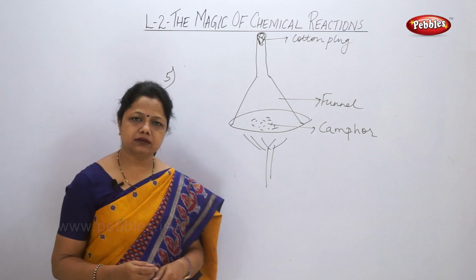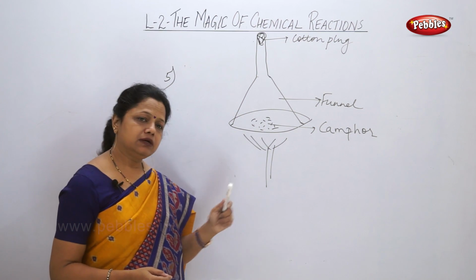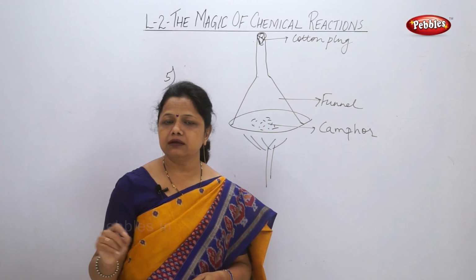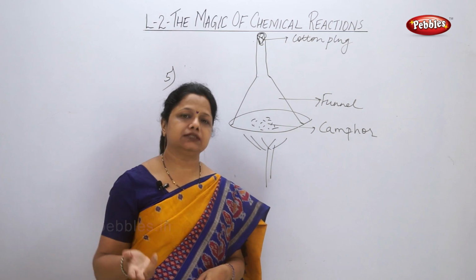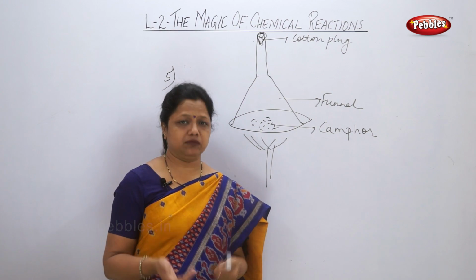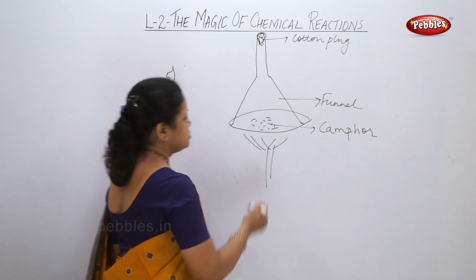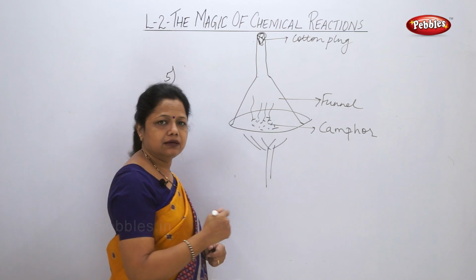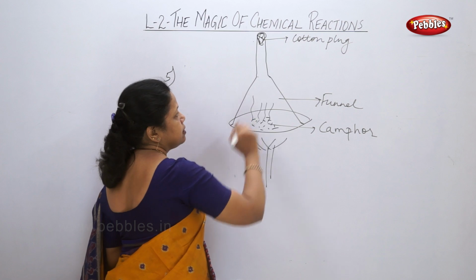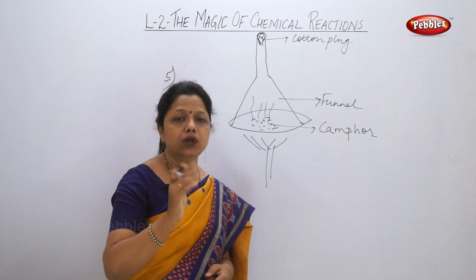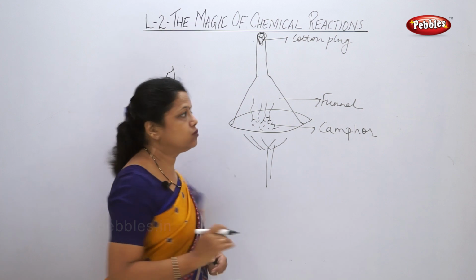This is the arrangement. When I am giving heat, this camphor, as I told you, has a peculiar characteristic. It directly changes into gaseous state. When it changes into gaseous state, it sublimes. It does not go into liquid state. When it goes into the gaseous state, the upper part of the funnel is comparatively cooler. Yes, it is cool. So what will happen?